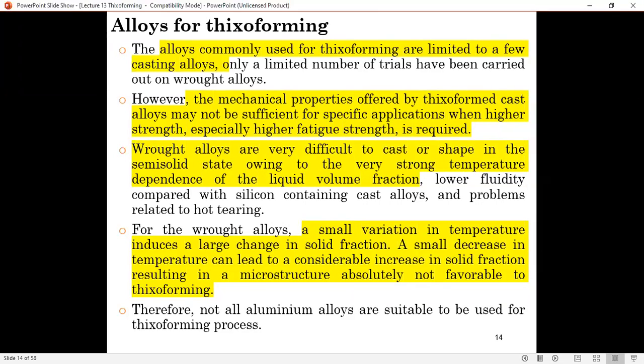Because of that, the Thixo material must go through that forming process to increase its strength and other properties. Wrought alloys are very difficult to cast or shape in the semi-solid state owing to a very strong temperature dependence of the liquid volume fractions. So basically it says here, most alloys are very hard to cast or shape in the semi-solid state because of the strong temperature dependence. So because of that, then only limited